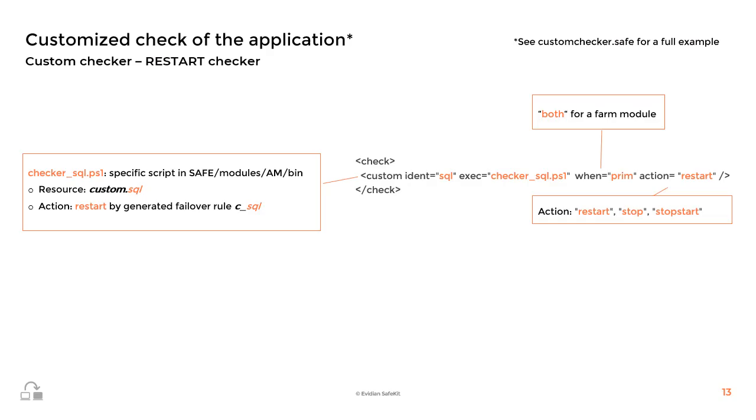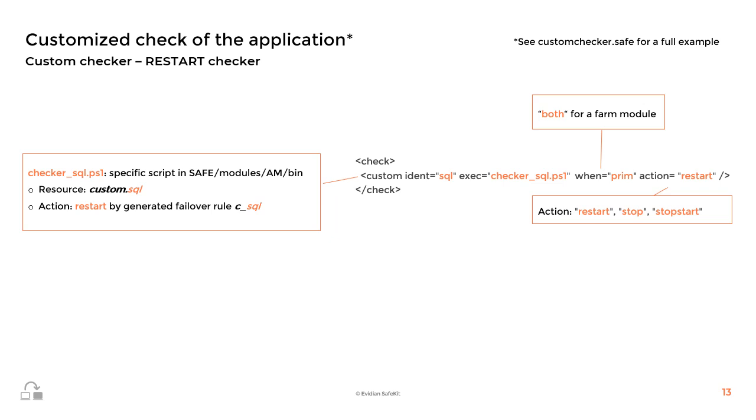Let's now explain the custom checkers. Firstly, let's consider the writing of the custom checker script. In this example, a user has written a checker named checker_SQL.ps1. This script is essentially a loop that periodically tests the application and sets a SafeKit resource named custom.sql to either up or down. This script must be placed in the bin directory of the module.